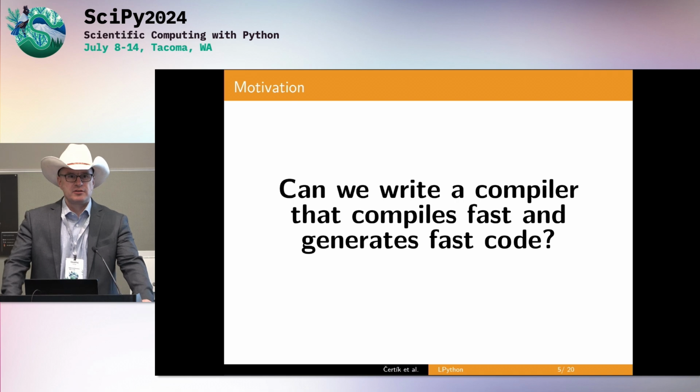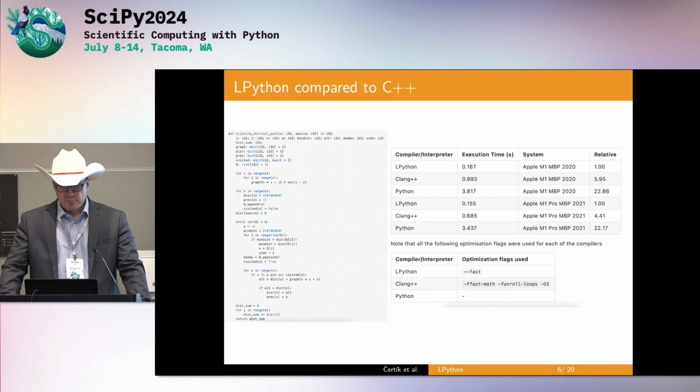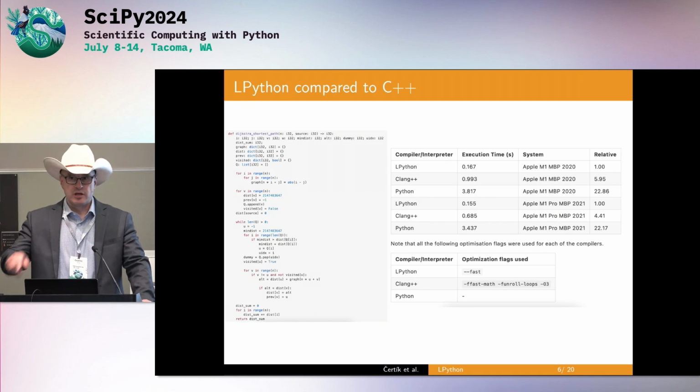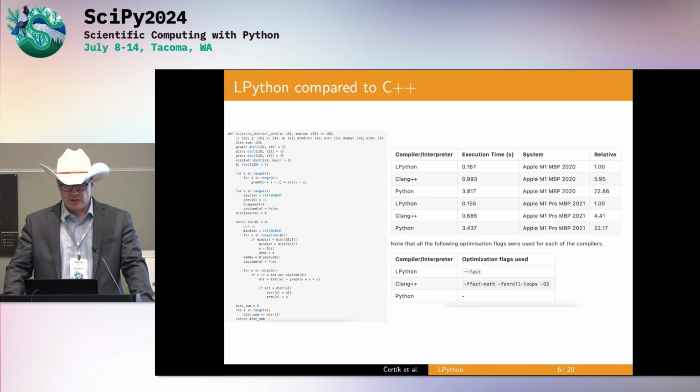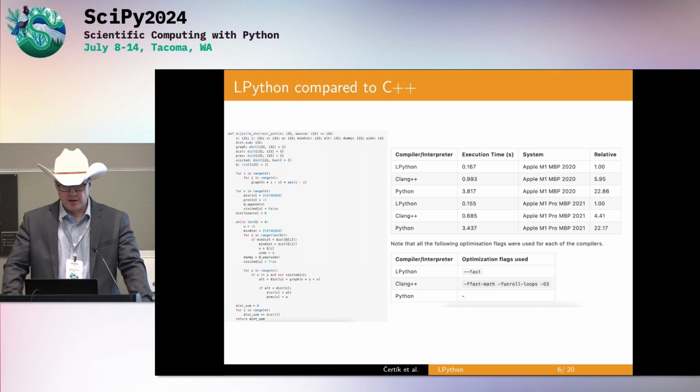So can we write a compiler that compiles fast and generates fast code? That has to be part of the solution. In LPython, it's kind of small. I'll show you a demo in a minute, and we'll talk about all the details. On the left, you see code that we wrote in LPython, compiled, and some runtime execution times on the right. We wrote the same thing in C++ using the standard library, I believe unordered_map. As in this particular example, you can see that we are capable of even running faster than the most optimized C++.